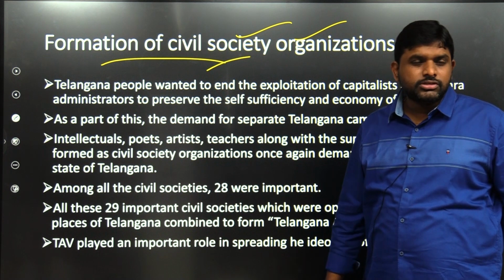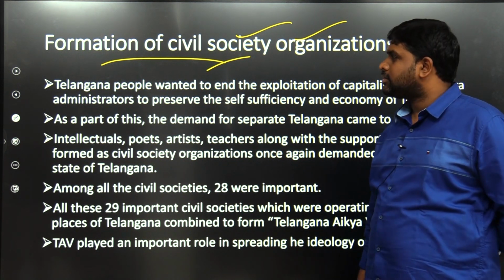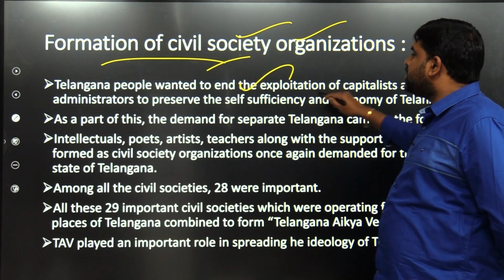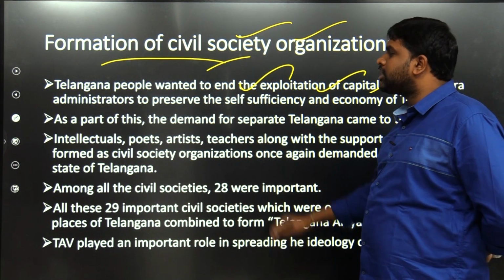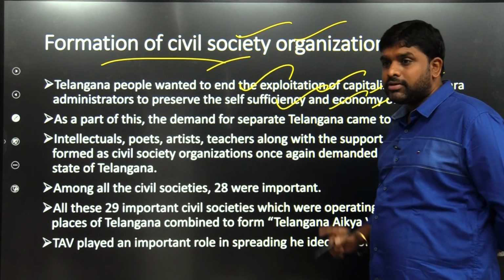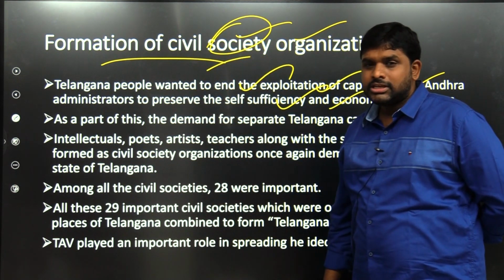Formation of civil society organizations. Telangana people wanted to end the exploitation by capitalists and Andhra administrators, to preserve the self-sufficiency and economy of the region. So in that we want the support of civil society. Why?